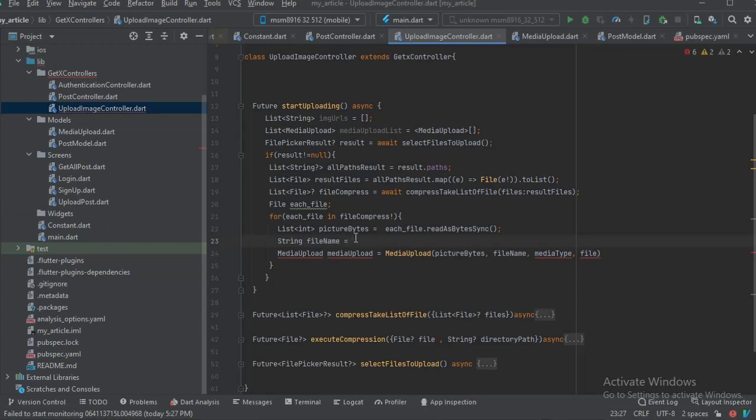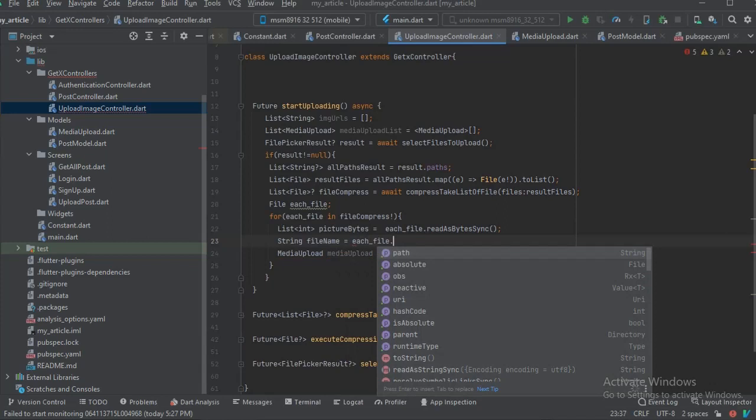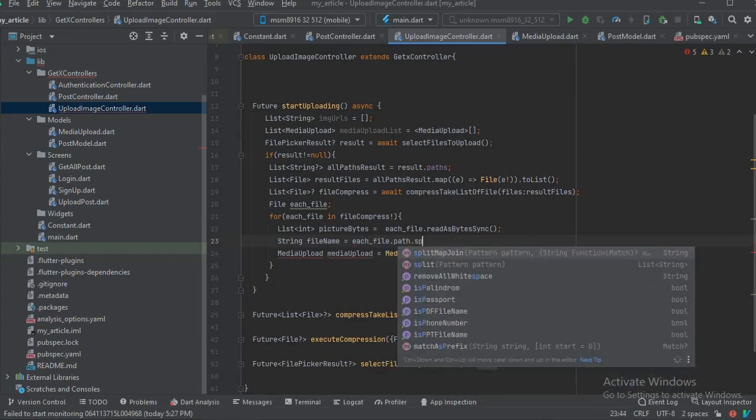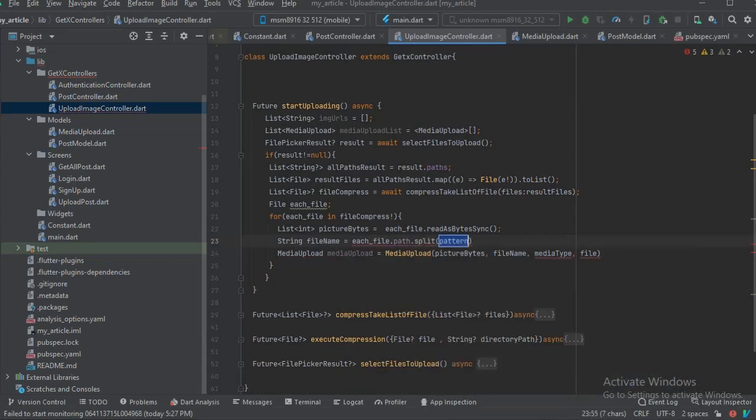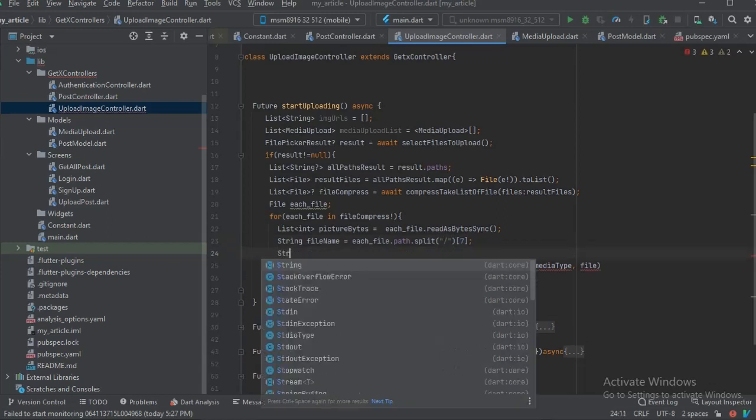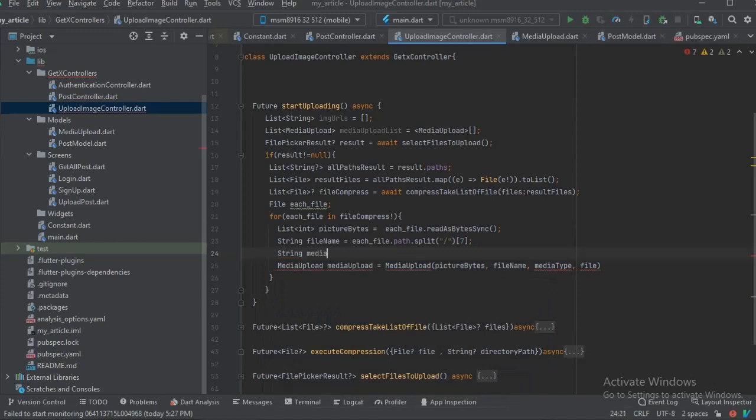We're going to say each file dot path dot split. We're going to split it and then we're going to get the last one. But actually, if we split it, let's just leave it like that. We'll just check it out. So that we got the file name, and then we need the media type, which is also going to be a string.